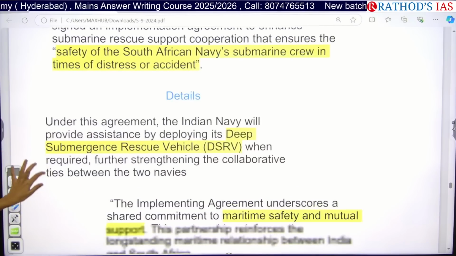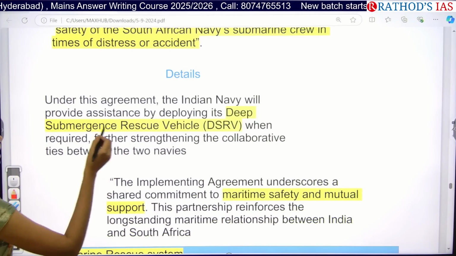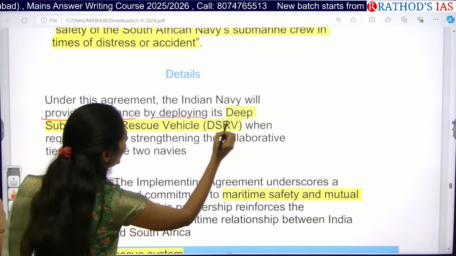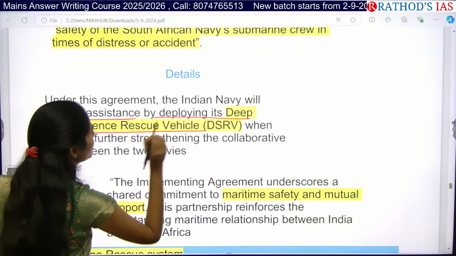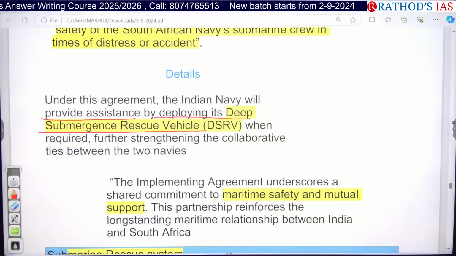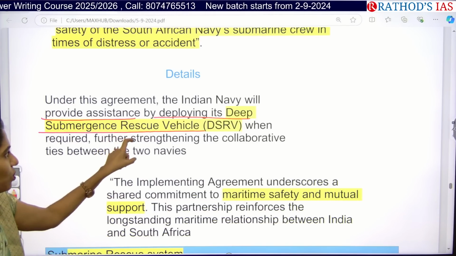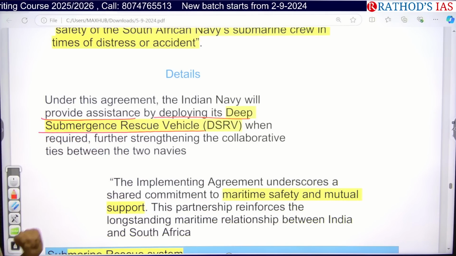And see the important points. Under this agreement, the Indian Navy will provide assistance by developing its deep submergence rescue vehicle. So how we are going to identify the submarines is by using this deep submergence rescue vehicle.